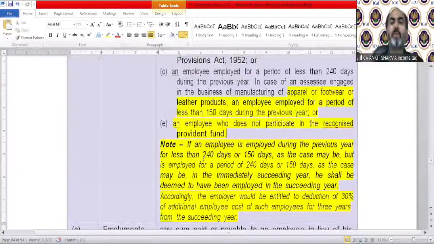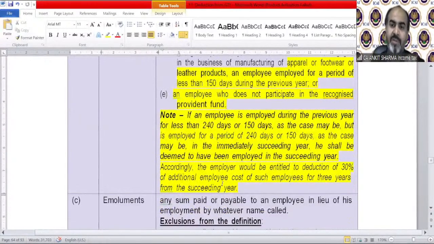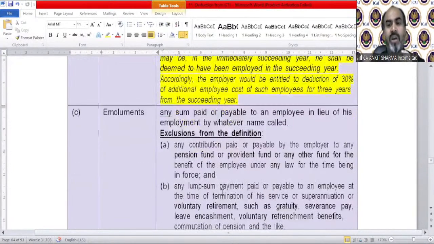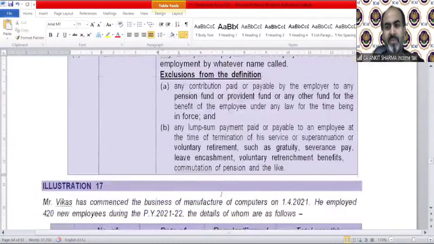So if an employee is employed during the previous year for less than 240 days or 150 days, as the case may be, but is employed for a period of 240 days or 150 days, as the case may be, in the immediately succeeding year, then he shall be deemed to have been employed in the succeeding year. Accordingly, 30% of that person's eligible payment will be taken for the purpose of this deduction. Accordingly, the employer would be entitled to a deduction of 30% of additional payment. What payments will be considered for the purpose of this? You can read the definition, of course, it is very simple.